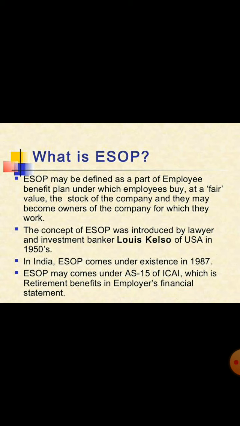In this way, two things happen. First, they are getting compensated for their services, and again, they have increased motivation in increasing the profits or reputation of the company by their mental and physical efforts which were put during their official hours. So employees stock option plan is targeted towards this motive.